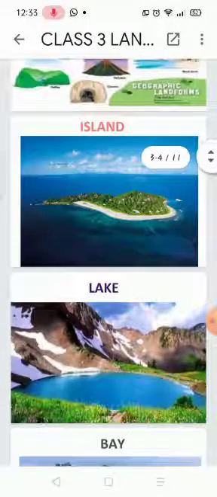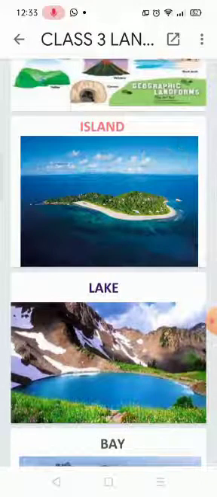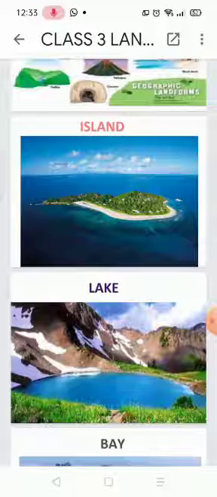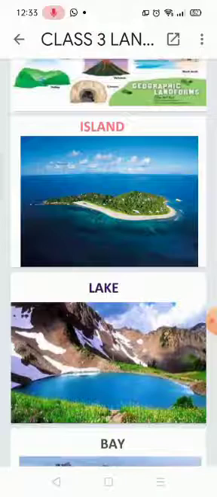Now we will discuss the island. What is an island? An island is a piece of land. It is situated in the center of the water, surrounded by water. This is a small piece of land in the middle of the ocean and all over surrounded by the water.